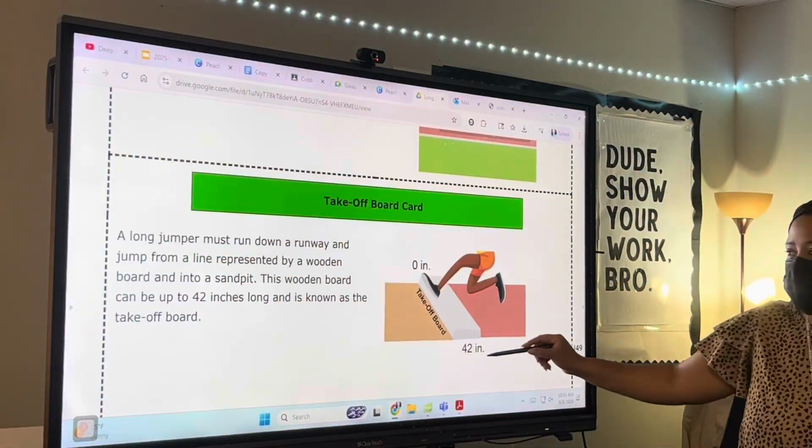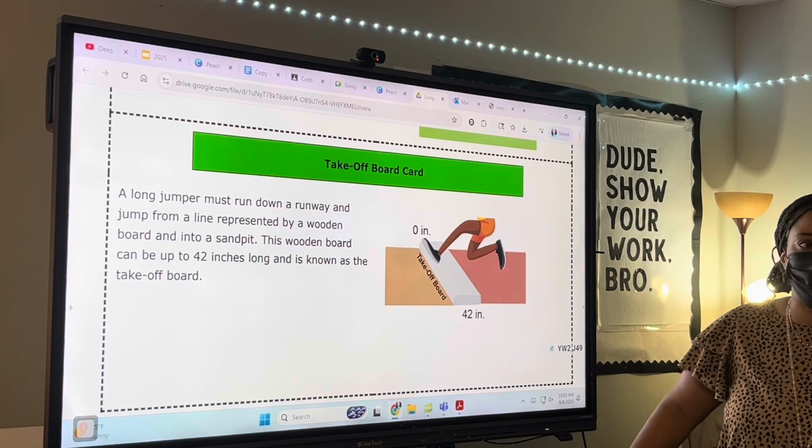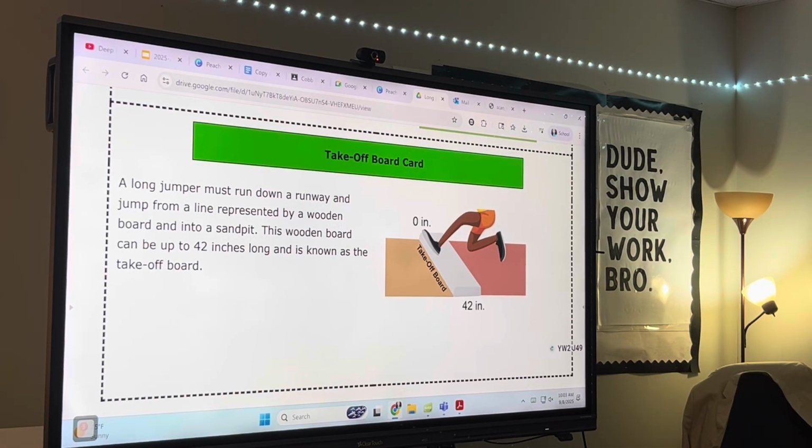All right, sandpit, next whole number. This is the takeoff board card. It says a long jumper must run down a runway and jump from a line represented by a wooden board onto a sandpit. This wooden board can be up to 42 inches long, and it's called the takeoff board. So this board right here would be here, right?